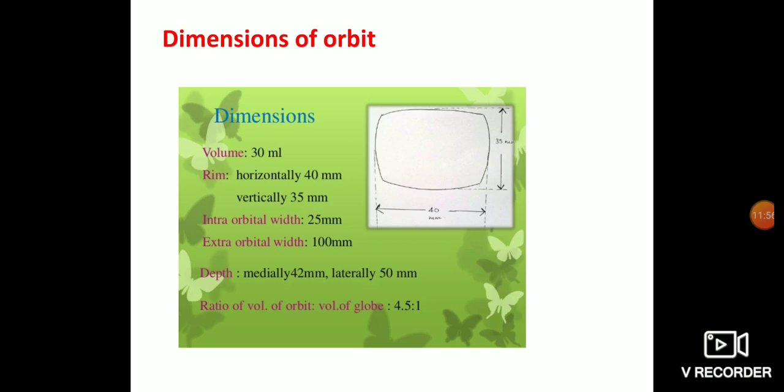Okay, so intraorbital width is 25 millimeter, extraorbital width is 100 millimeter. Depth, medially it is 42 millimeter, and laterally it is 50 millimeter. So laterally it is more deep. Ratio of the volume of the orbit to volume of the globe is 4.5 to 1.